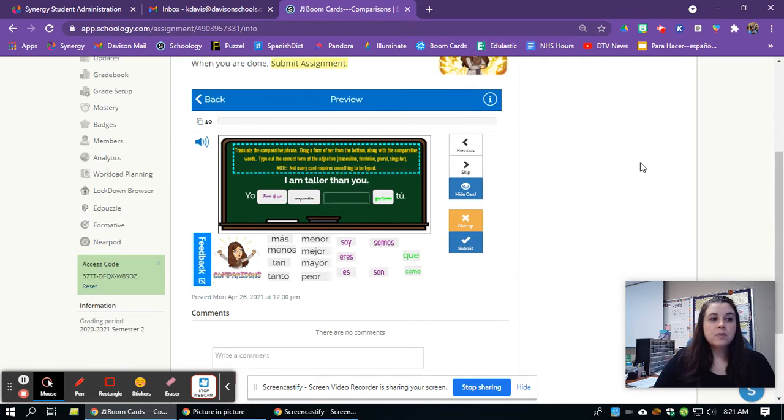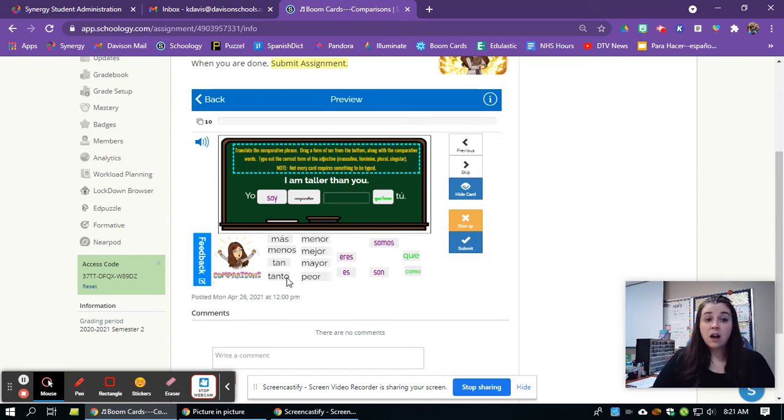And then you're going to do some translating, and you have some words that you can fill in, but also words that you're going to type in. So you're going to translate the sentence that's here. Make sure you read the directions too. You're going to drag a form of ser. So I'm saying I am taller than you. So that's yo soy. So I drag my form of ser to the first box.